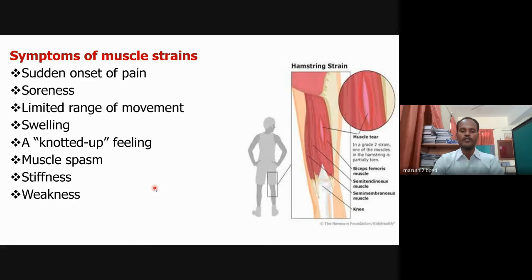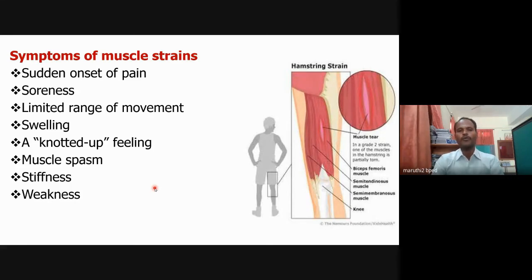Because as a physical education teacher, as a coach, you should understand the basics of muscle strain. If you understand the problem, then you can recommend the players to take rest or active rest or some first aid treatment. You can recommend everything if you understand about this.